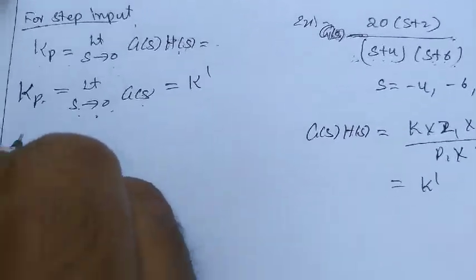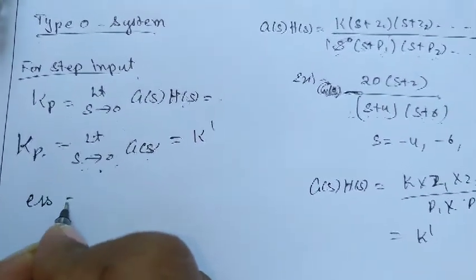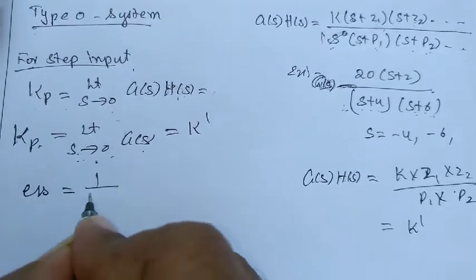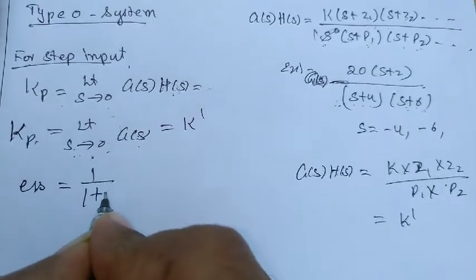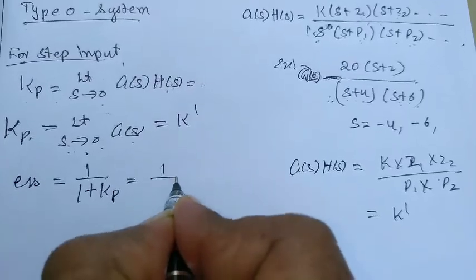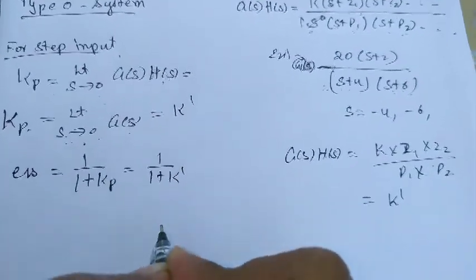And what is ESS? Steady state error ESS is given by 1 by 1 plus Kp, that is nothing but 1 by 1 plus K dash.